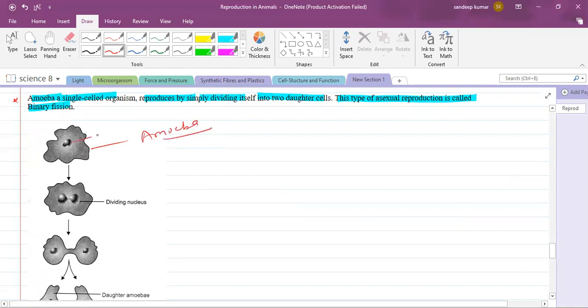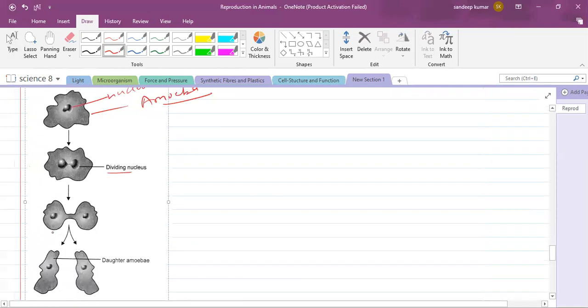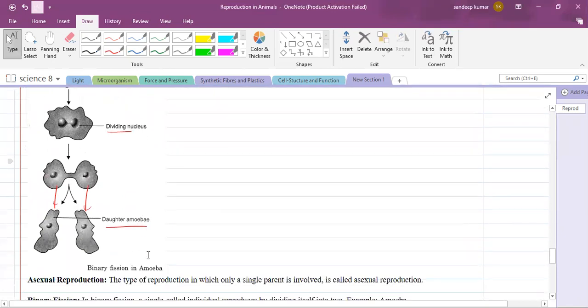So in amoeba, this is a nucleus. First of all, this nucleus will divide into two. It will elongate and divide into two. Then what happens? One constriction is developed. You can see here. Then the cytoplasm is also dividing into two. So from this one amoeba is obtained, from this one amoeba is obtained. These are called daughter amoeba. As from one amoeba we are getting two different amoeba, that is called binary fission.